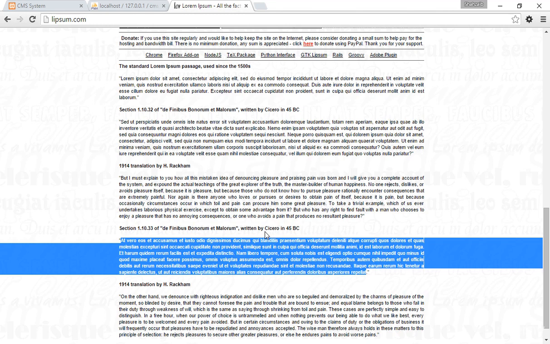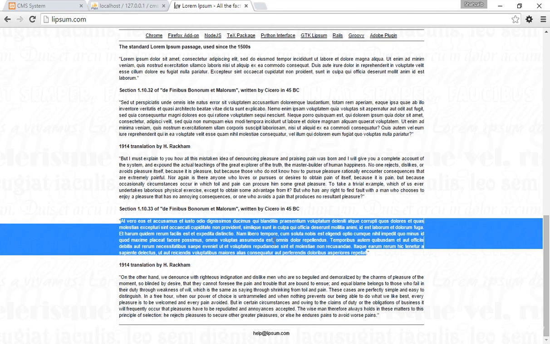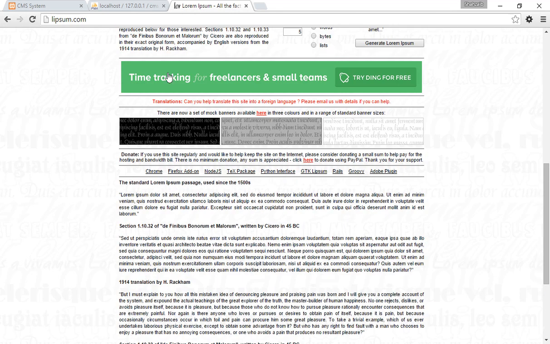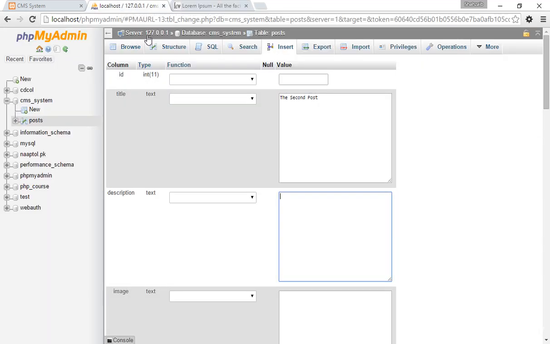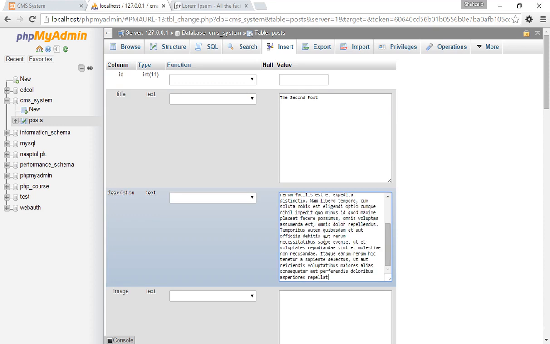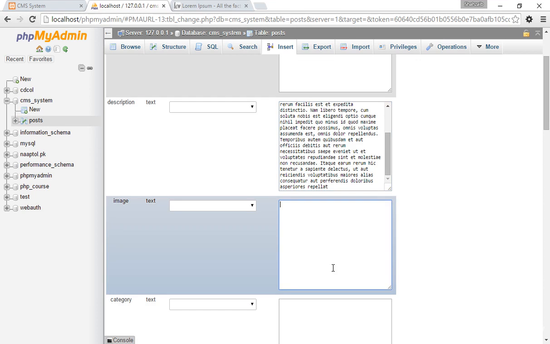Oh man, this is written, the 45 BC, interesting, and is translated in before approximately 100 years ago. By the way, this is really interesting, I didn't know about that. So here I'm adding this description. I just don't know which language this is, and obviously I don't care about this.